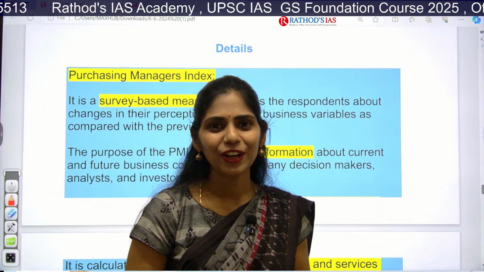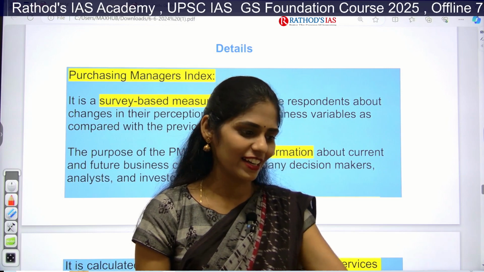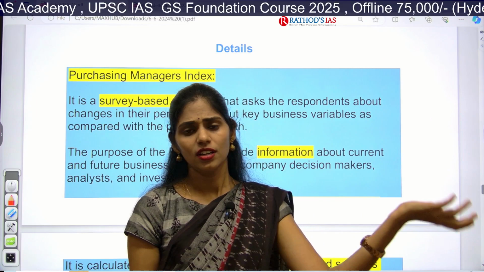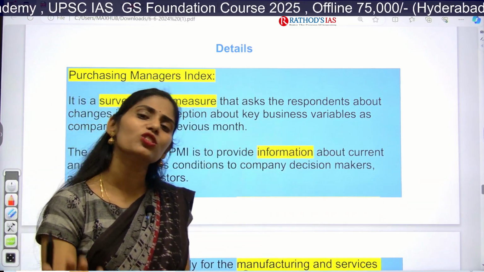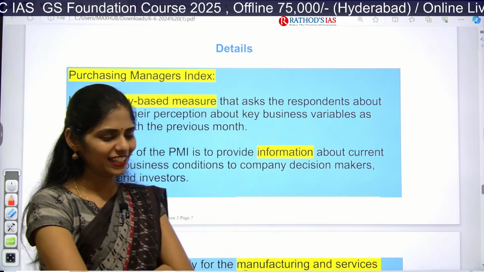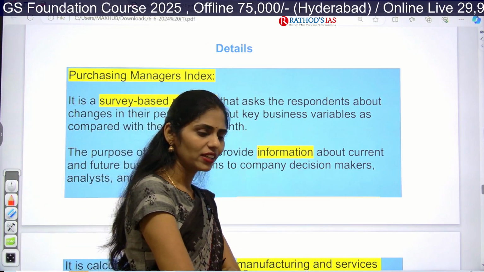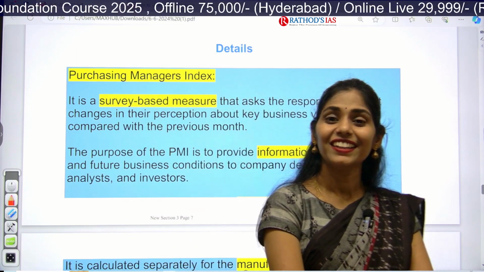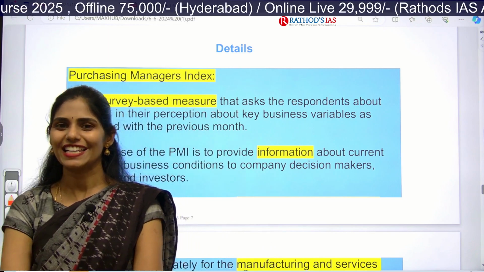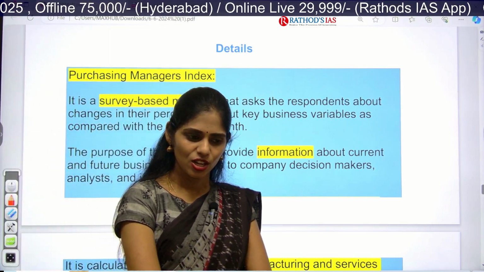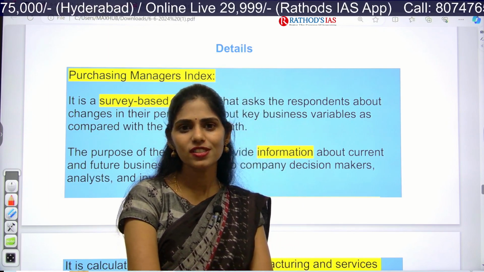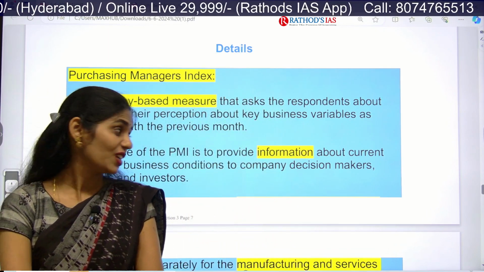If you have a good economy, you will be very good. You will be addressing poverty, hunger, and other health issues, etc. Right? If our economy is bad, how can you address these issues? No, right? Yes or no? We can even connect this with our family. If the father is earning well, then he will be joining his kids in good schools, CBSE schools, ICSE schools or international schools. If the father is not earning well, then they will be sending their children to government schools. Yes or no?